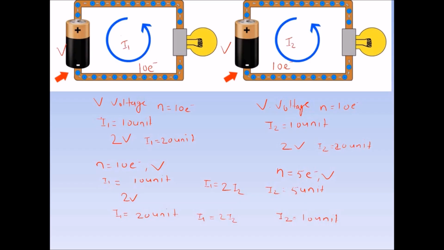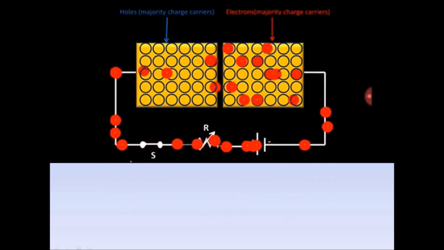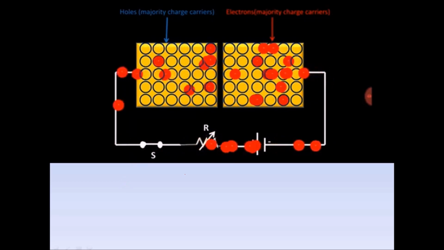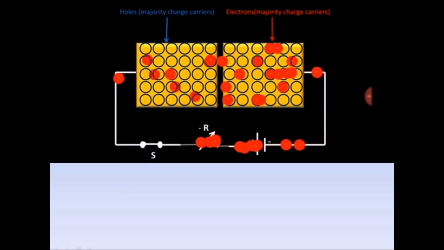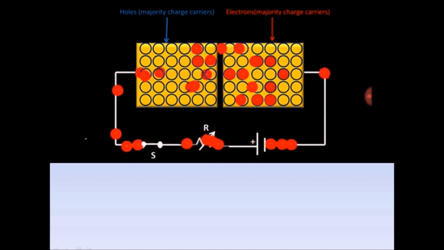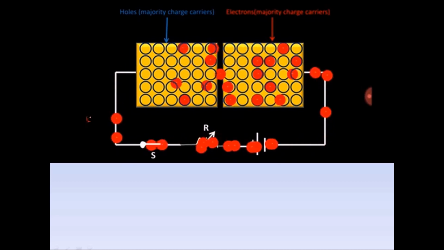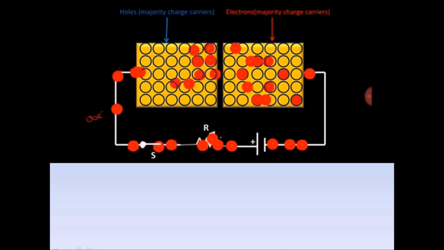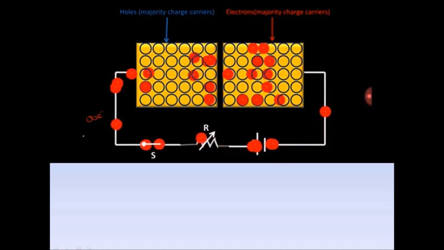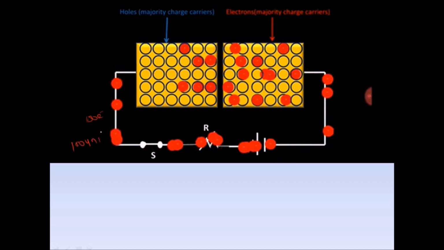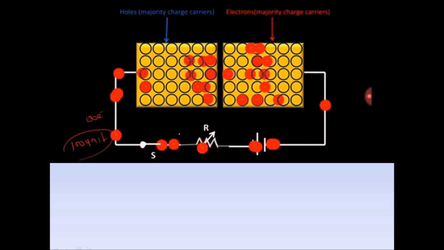As I took the example of a simple bulb circuit, now I'll take another case, of a diode. Here you see an animated video of a forward bias diode. Here the depletion region has totally vanished and electrons are flowing through the circuit freely. Let's assume the total electrons flowing are 100 electrons. In this branch and in this branch, the electrons are the same, 100 electrons, and corresponding to that, let's assume the current flowing through the circuit is 100 units.